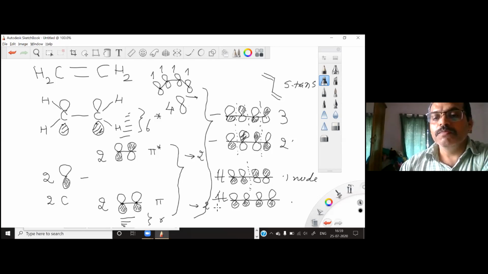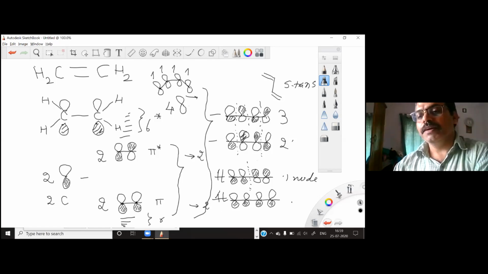So you have basically two constructive overlap, filled orbitals. These are pi orbitals, and these two empty orbitals are more in energy, so they are less stable. These are pi star orbitals. We generally write these four orbitals as pi 1, pi 2, pi 3, pi 4, or we also write them as psi 1, psi 2, psi 3, psi 4.